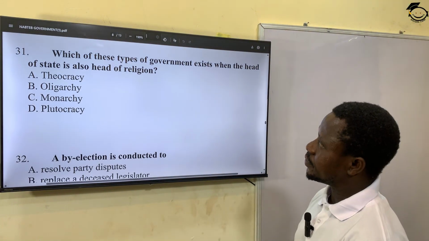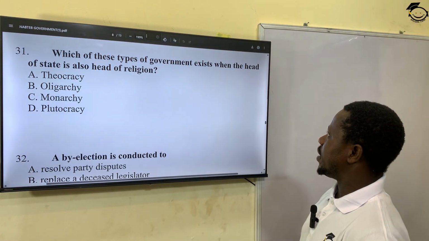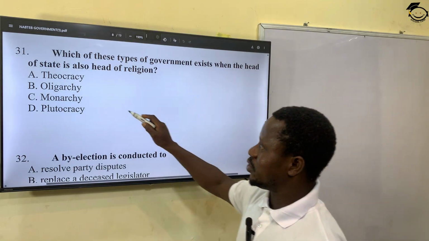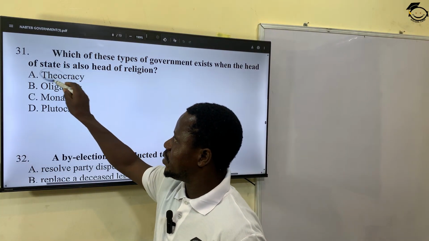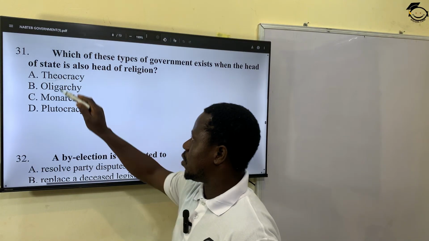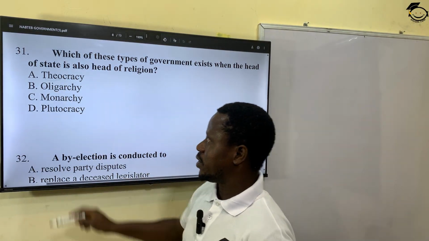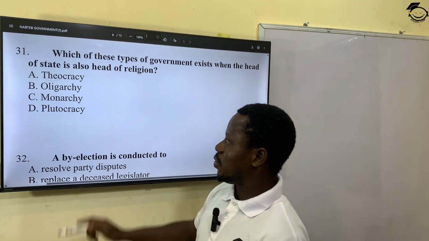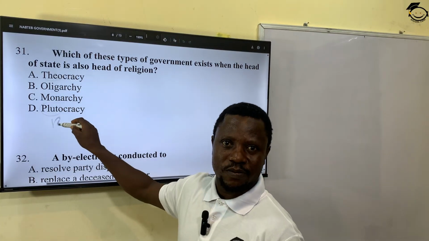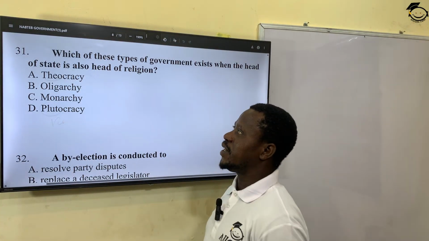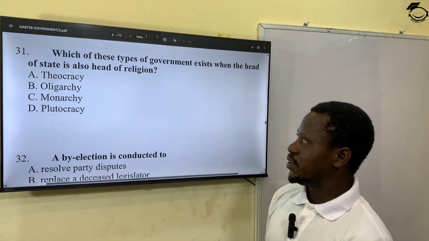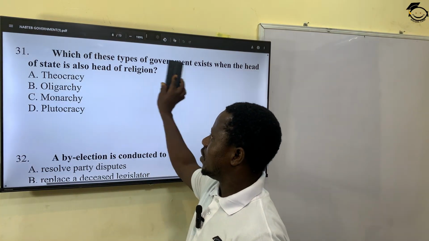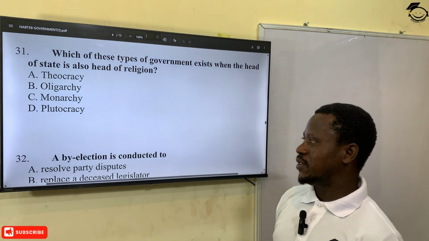Let's see the next one. Which of these types of government exists when the head of state is also the head of religion? Religion has to do with theocracy. Theo means theology. Oligarchy is few ruling; theocracy is an example of oligarchy. Monarchy is when a king or a queen is ruling. Plutocracy, Pluto, rich, is when the rich are ruling. So the correct answer here is theocracy, when the head of state is also the head of religion. This was practiced by the Hausa Fulani under the Emirate system.